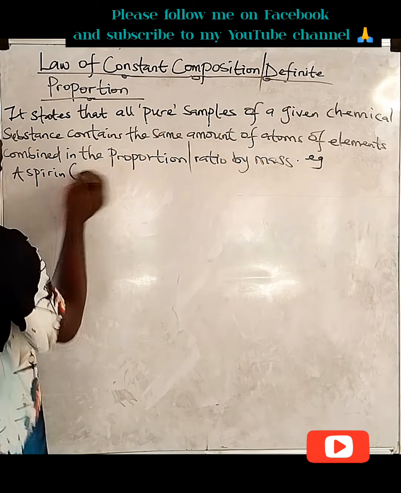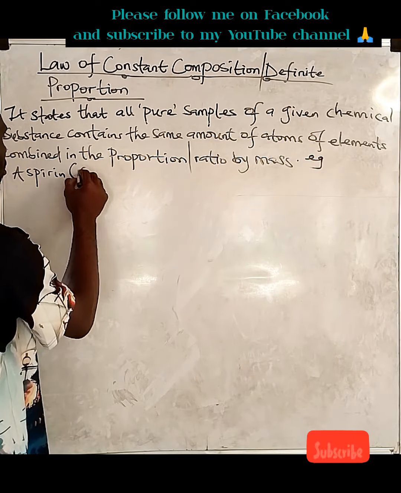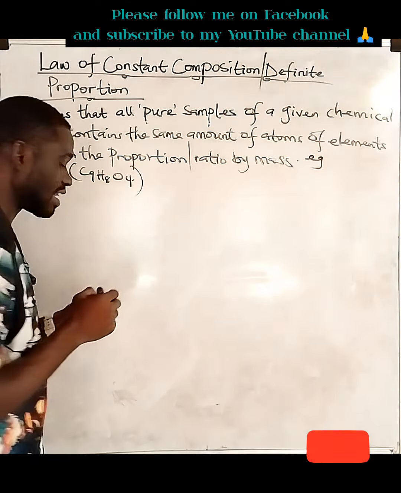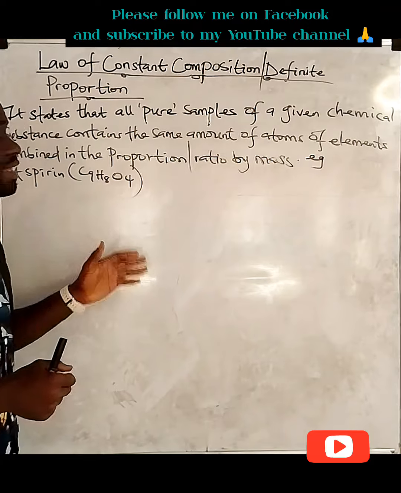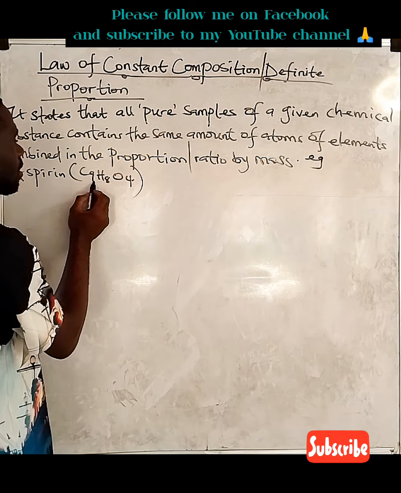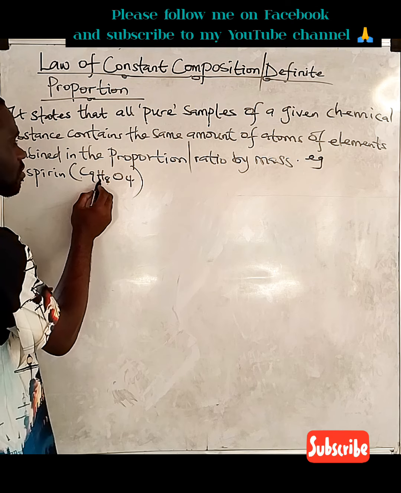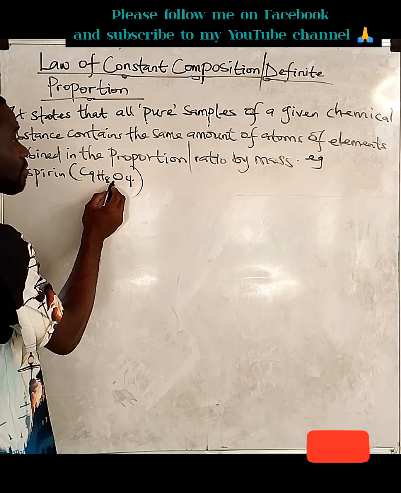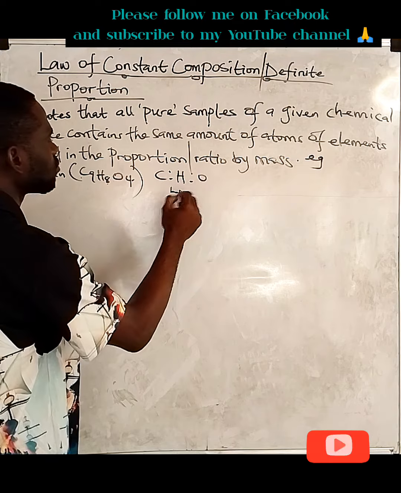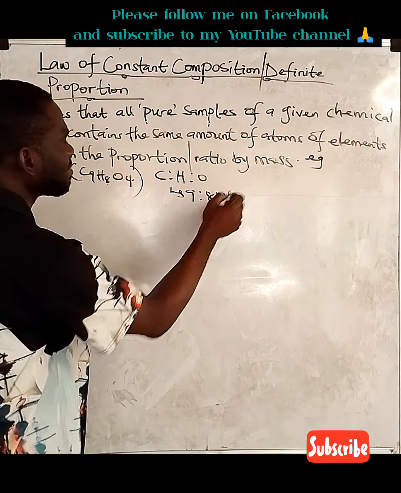Aspirin has a major chemical formula of C9H8O4. Now it's a carboxylic acid. And when you look at aspirin, as you can see here, we have 9 atoms of carbon, 8 atoms of hydrogen, then 4 atoms of oxygen. So it means the carbon to hydrogen to oxygen ratio is 9:8:4, and this must be maintained